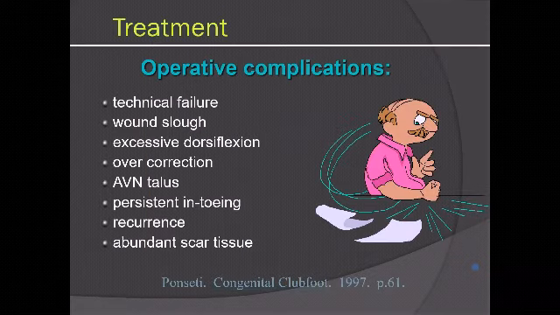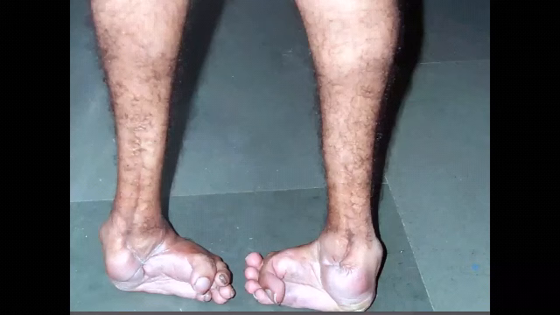Operative complications are technical failure, wound slough, all this you know. You can read that, and you shouldn't be in a situation where you end up with them. Now this gentleman had a clubfoot surgery when he was a child, and I could correct his child's foot with just Ponseti. So he was so grateful. He said he was very scared because this is what happened to his feet after surgery.